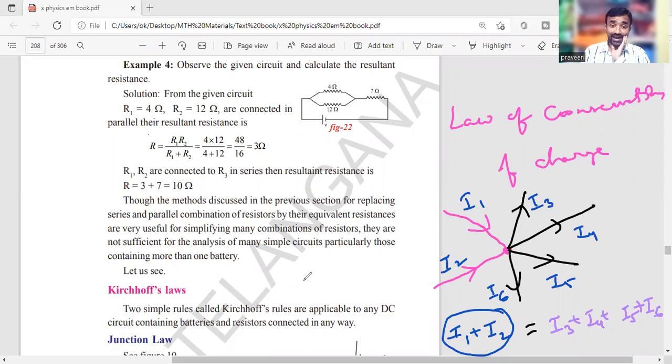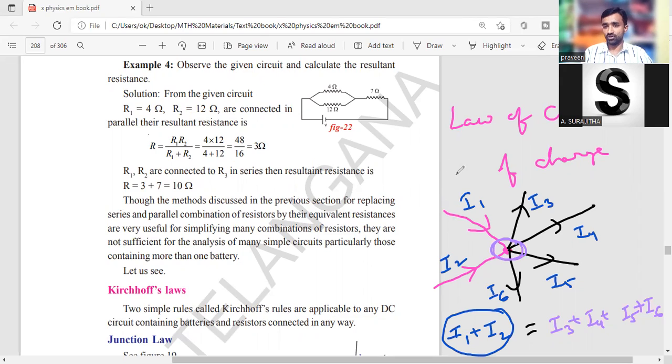Especially at this point, no amount of charge is utilized by the junction. It is receiving and giving back the same amount. So charge is neither created nor destroyed. That is called the law of junction.